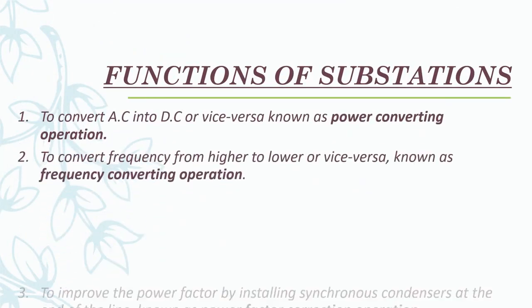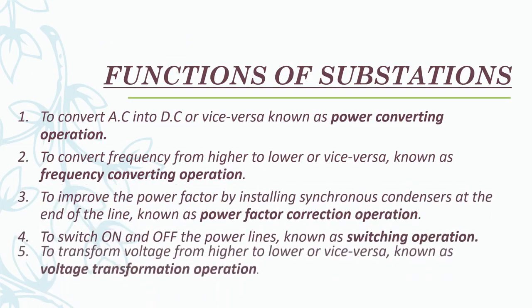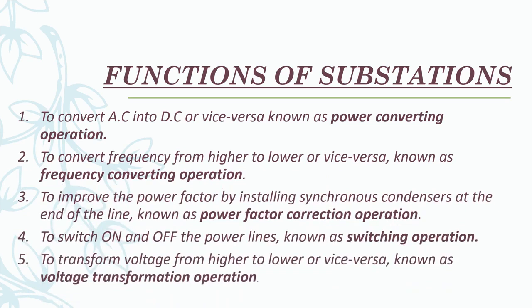Now, functions of substations. First, to convert AC into DC or vice versa, known as power converting operation. Second, to convert frequency from higher to lower or vice versa, known as frequency converting operation. Third, to improve the power factor by installing synchronous condensers at the end of the line, known as power factor correction operation. Next, to switch on and off the power lines, known as switching operation. And finally, to transform voltage from higher to lower or vice versa, known as voltage transformation operation.